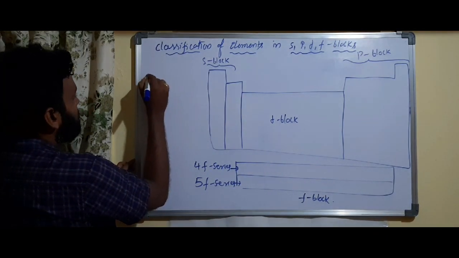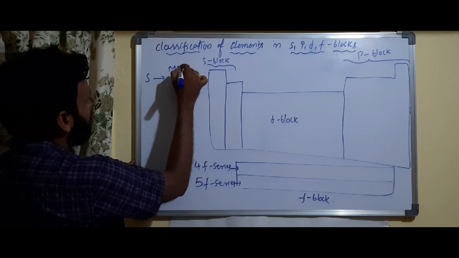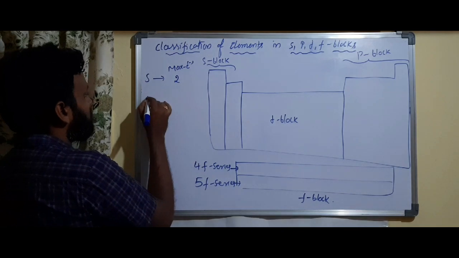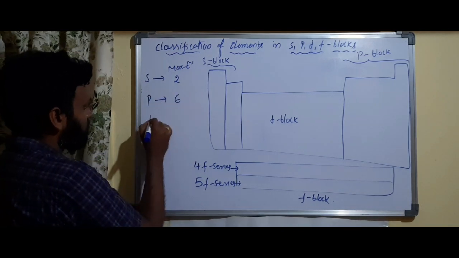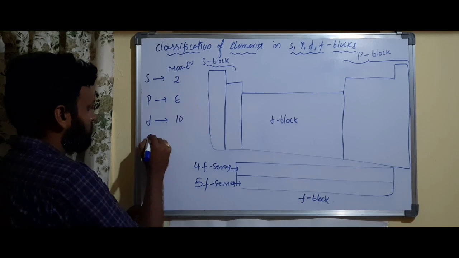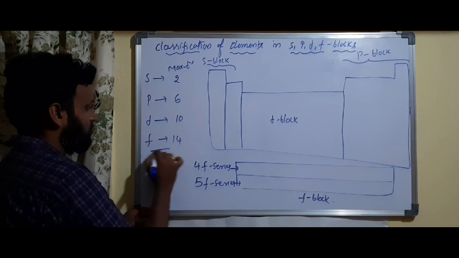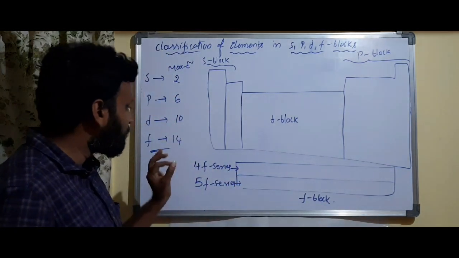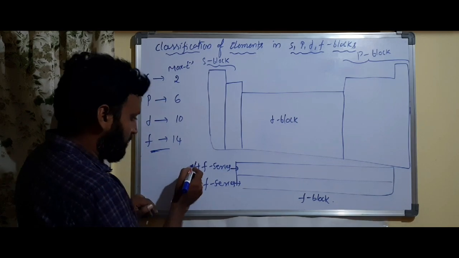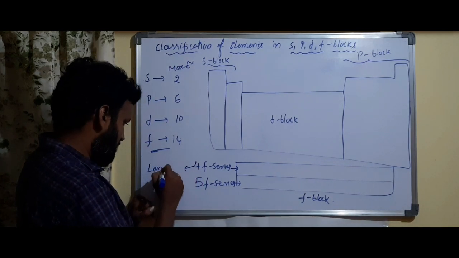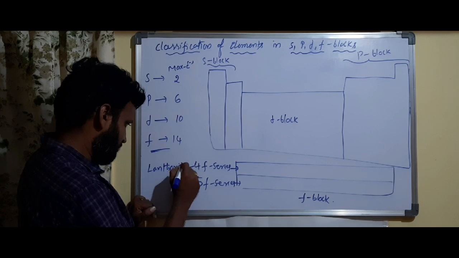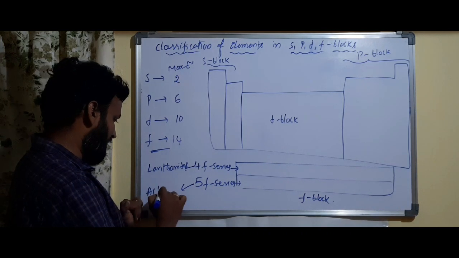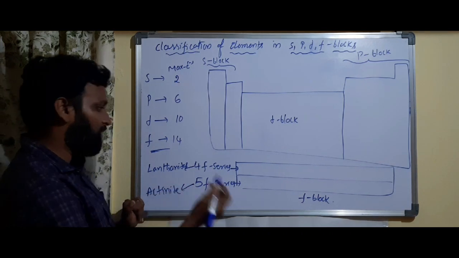So as I told you, maximum electrons, how many? Every time I am telling you this. S can have a maximum of 2 electrons, P a maximum of 6, D a maximum of 10, F a maximum of 14 electrons. For the F block we won't say groups, because there are only 2 rows of elements, only the 4f series and 5f series. This 4f series we call lanthanides or lanthanoids, not a problem, and these are called actinides or actinoids.